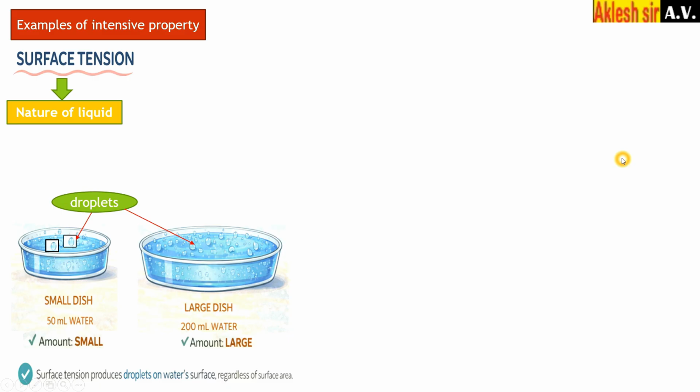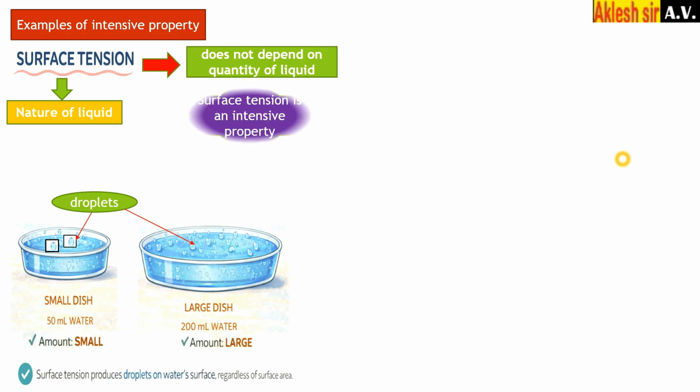So you can say that surface tension does not depend upon the quantity of liquid. Even if the quantity of liquid is increased, surface tension will not change. Therefore you can say surface tension is also an intensive property. It does not depend upon the amount of matter present in the system.